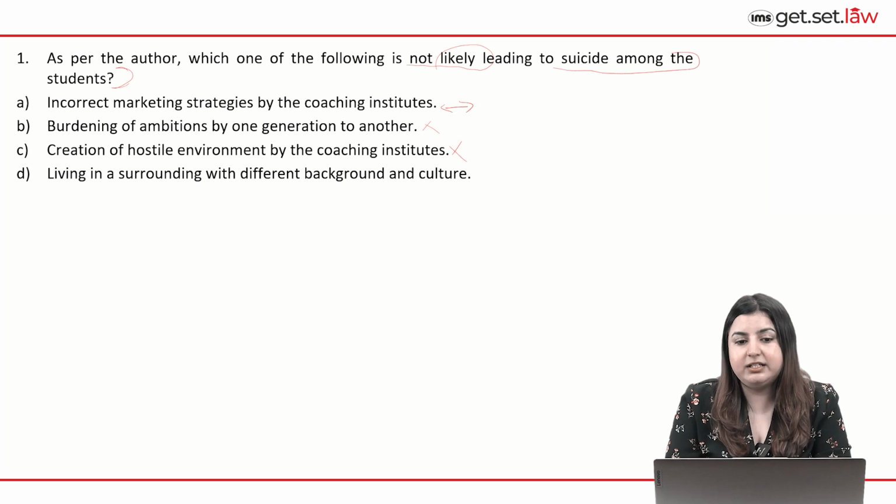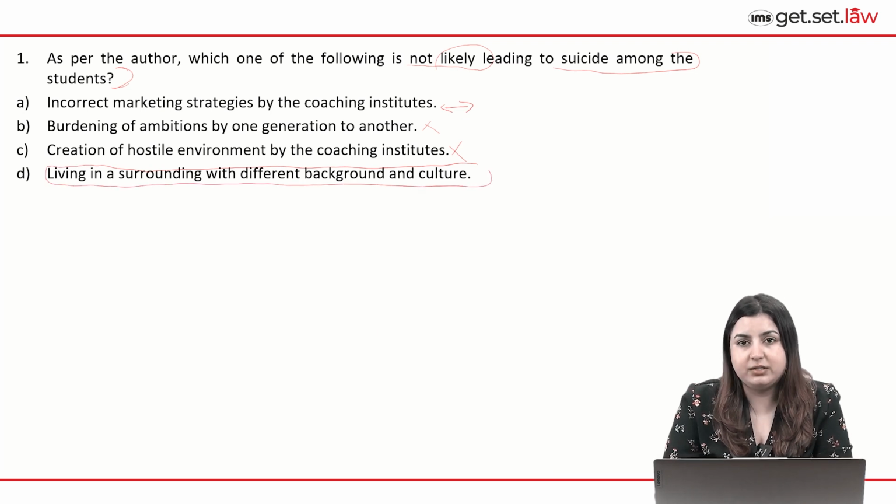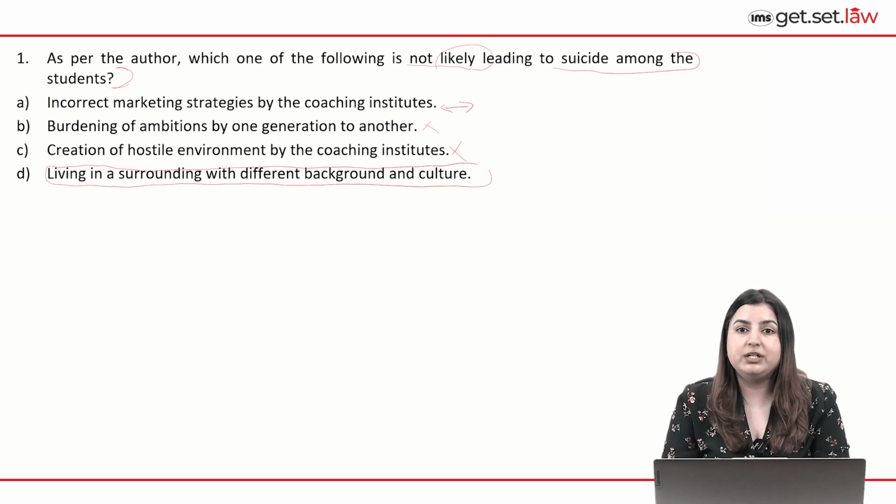Look at D. Living in a surrounding with different background and culture. Now this as a factor is mentioned which only amplifies the inadequacy amongst the students. This can be inferred from the last part of the passage. Now students who appeared for CLAT 2024 had a big doubt between A and D. While the majority of the students felt that the correct option should be A, a number of students felt that the correct option should be D, living in a surrounding with different background and culture, as this was not clearly given in the passage.